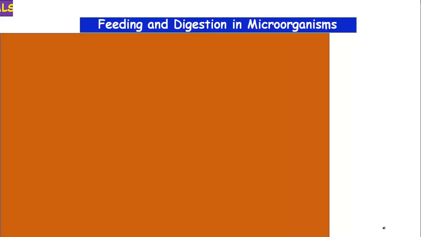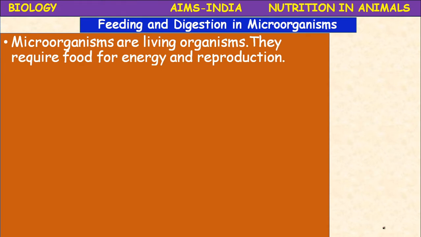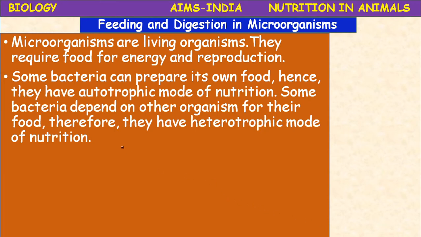Okay, let us proceed. The feeding and digestion in microorganisms. Let us see in small organisms. The microorganisms are also living organisms. They require food for energy and reproduction. Some bacteria can prepare their own food. Such bacteria are called autotrophic bacteria. They follow the autotrophic mode of nutrition. Some bacteria depend on other organisms for their food, therefore they are called heterotrophic bacteria. The heterotrophic mode of nutrition is seen in these other bacteria.